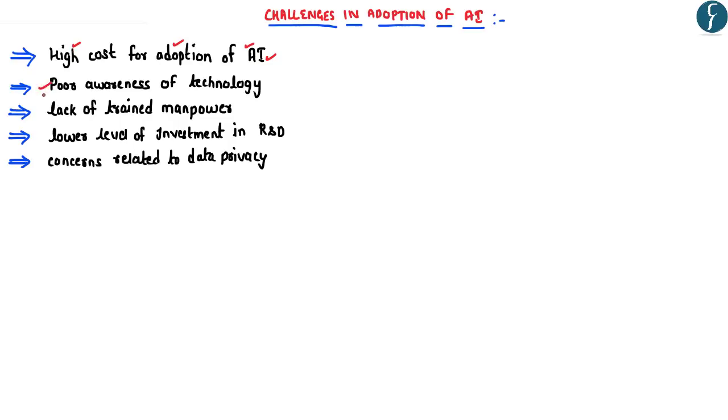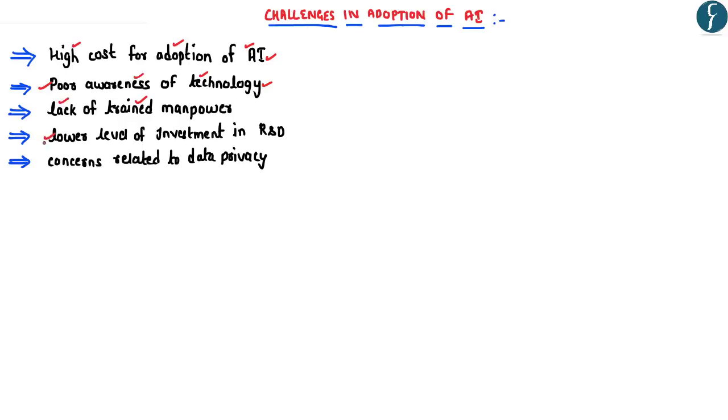Secondly, even if we spend so much money on the adoption of artificial intelligence, it may not have the intended outcomes because of the poor awareness level of the people related to the technology. For example, people living in rural areas may not be able to make optimum use of the artificial intelligence technology. Further, in order to adopt artificial intelligence, India needs trained manpower, which it presently lacks.